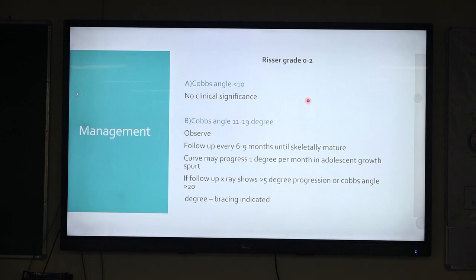Risser grade 0 to 2 with a Cobb's angle of 11 to 19 degrees, we first observe that child. We ask them to follow up every 6 to 9 months until the patient is skeletally mature. During the subsequent follow-up, if there is more than 5 degrees of progression or the Cobb's angle is more than 20 degrees, bracing is indicated.